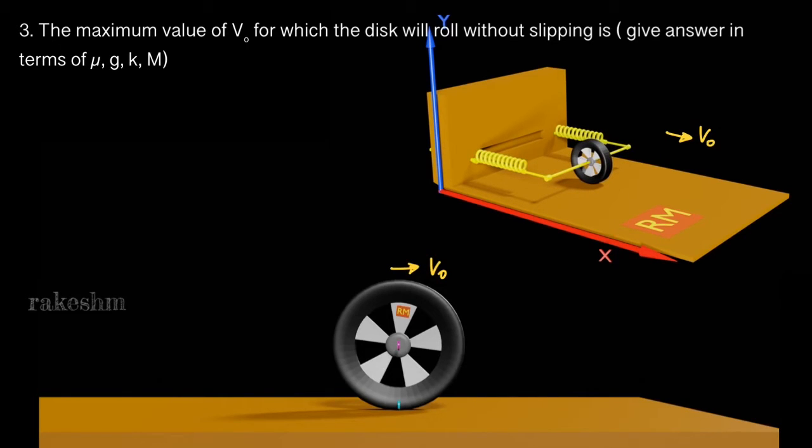Let us observe the forces acting on the disk when this oscillation is going on. We have discussed in the previous question two forces, one spring force and the other the friction force. So let us schematically see how these two forces are acting on the disk when it is oscillating about its mean position.